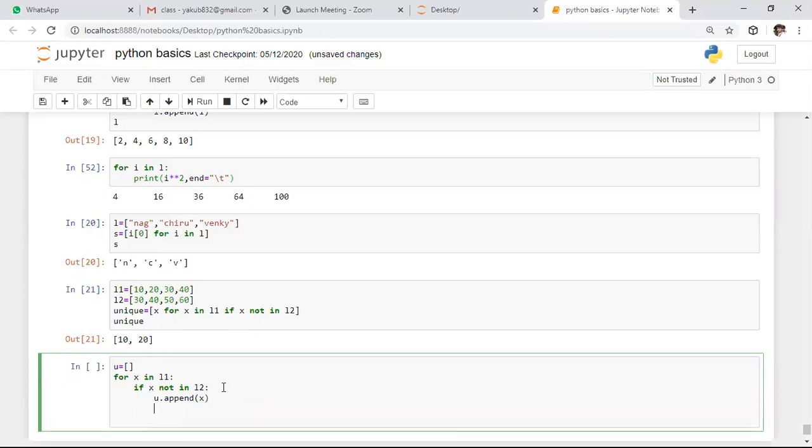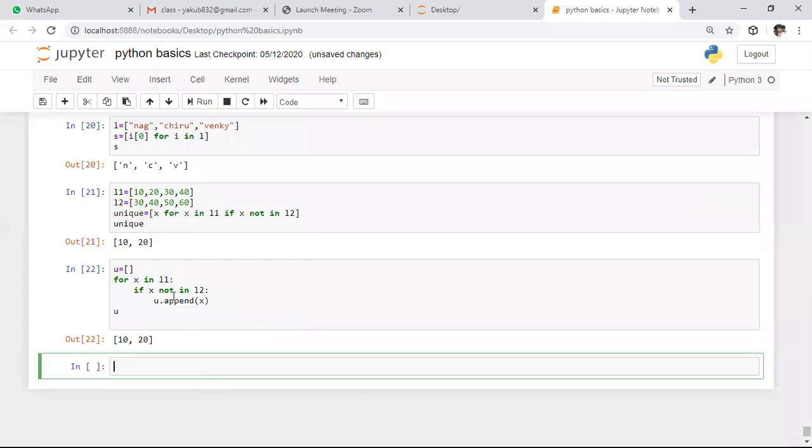So here it is a basic program. If you don't use comprehension, this is the program. If you observe, these two programs are the same. Whereas here, we did everything in a single step.